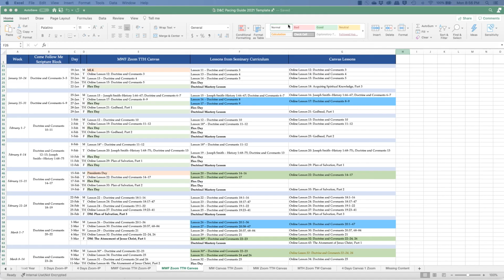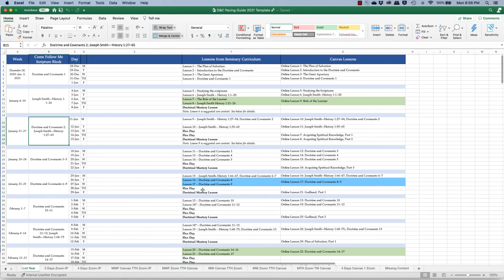So go ahead and download this spreadsheet, and you can then discuss with those that you teach how you would like to fill up this particular column based on how you will hold seminary, whether in person or Zoom, or whether or not you will be using the Canvas lessons. And I hope that this tool is helpful in seeing what curriculum is available for both of those so that you can plan out your lessons according to your local needs.